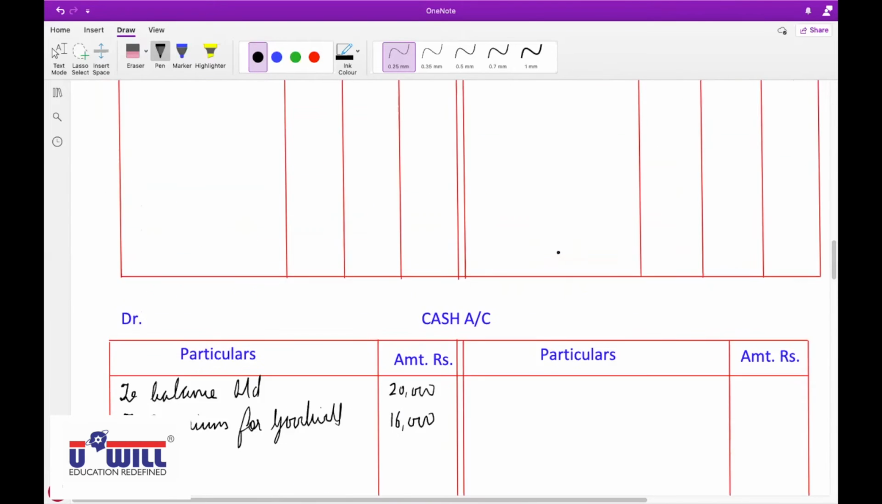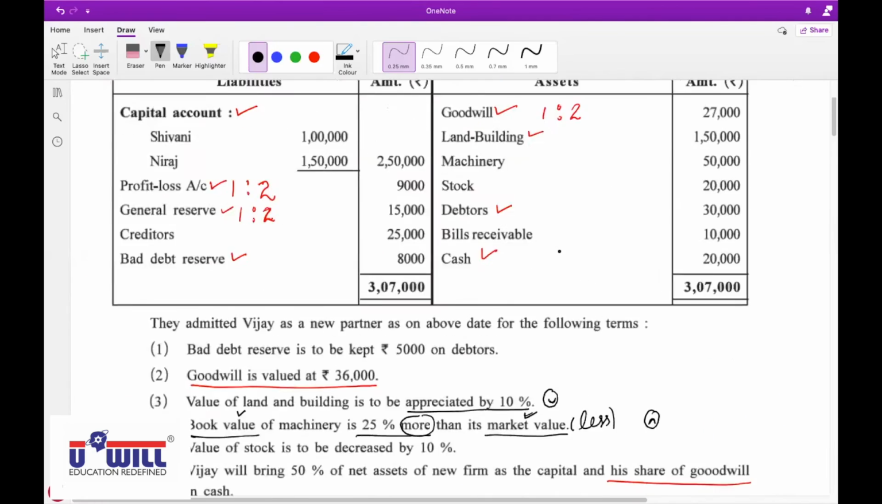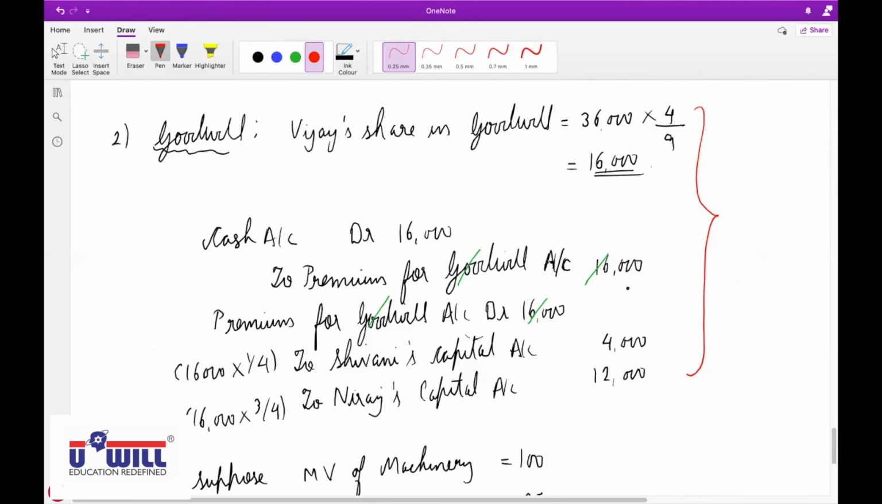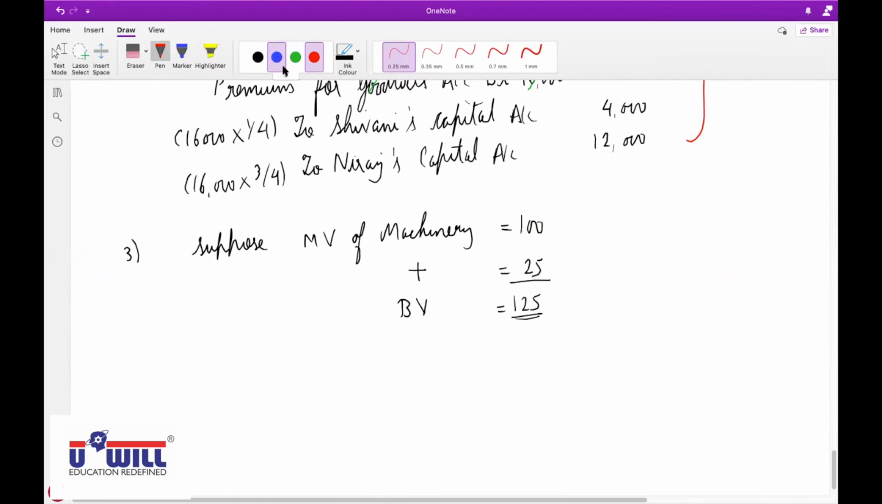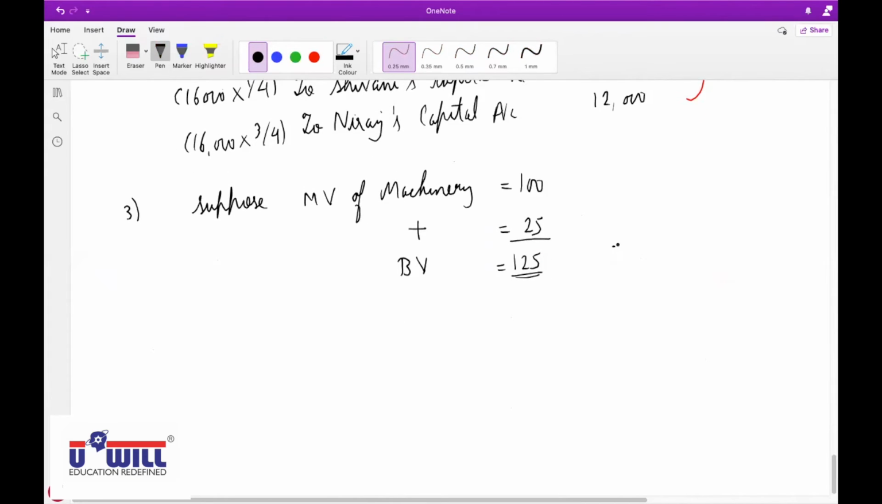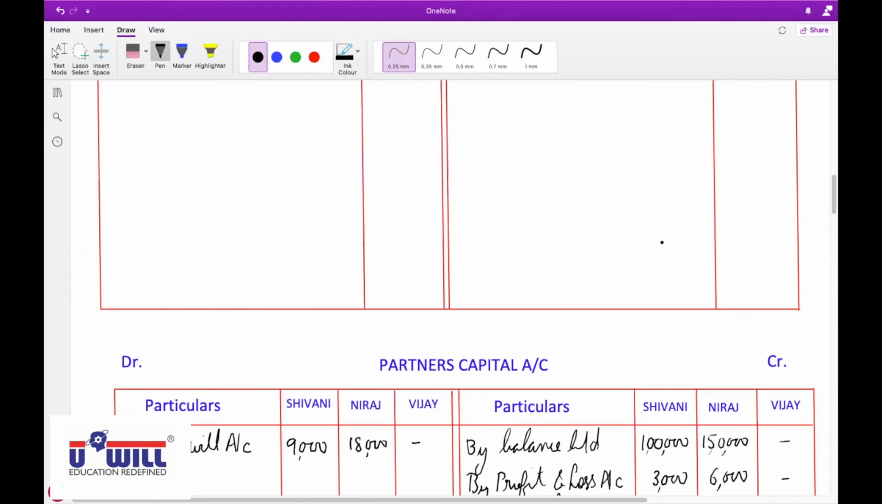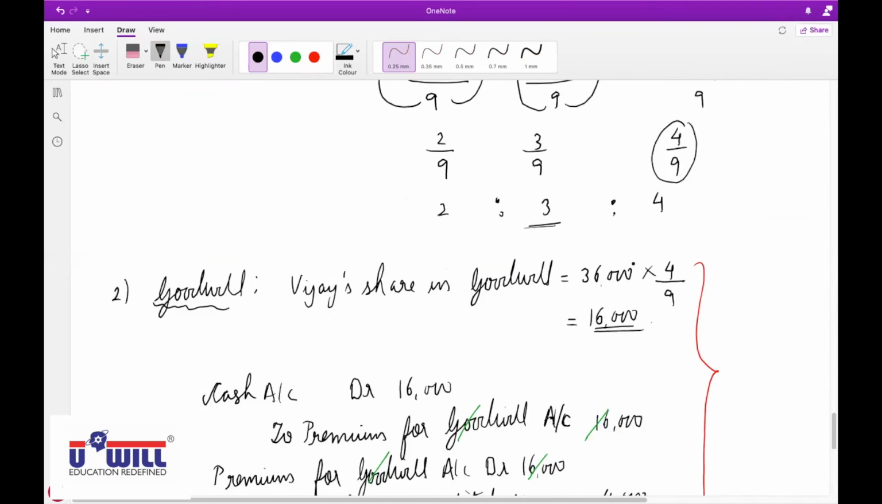Further, what is the book value of machinery in the balance sheet? So sir, we will cross multiply. Against book value, all of you write 50,000. You can see in the balance sheet, book value of machinery is 50,000. So against book value, everyone write 50,000.